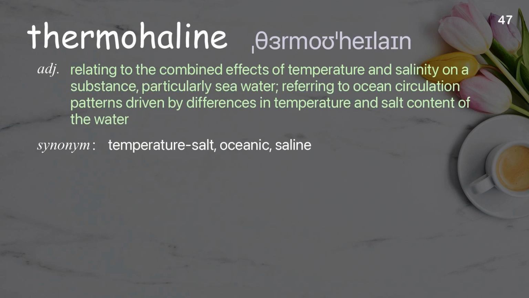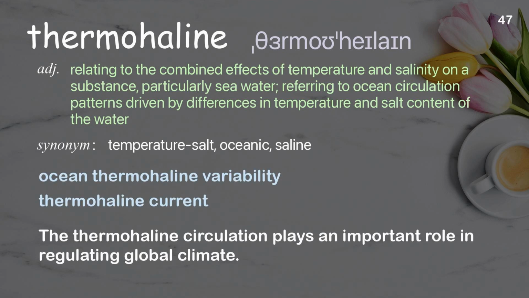Thermohaline. Relating to the combined effects of temperature and salinity on a substance, particularly seawater, referring to ocean circulation patterns driven by differences in temperature and salt content of the water. Examples: Ocean thermohaline variability. Thermohaline current. The thermohaline circulation plays an important role in regulating global climate.